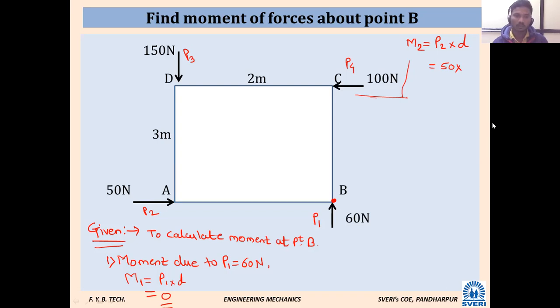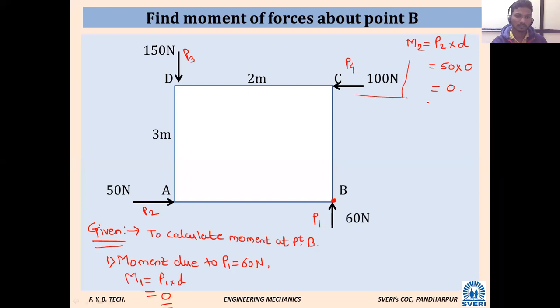Though it is applied at point A, if we extend the line of action of that 50 Newton force, will it pass through point B? Yes, sir. Definitely it will pass through point B. So try to imagine. That's why I taught that concept very slowly, so you should not make mistakes now. What will this be then? Again it will be 0.